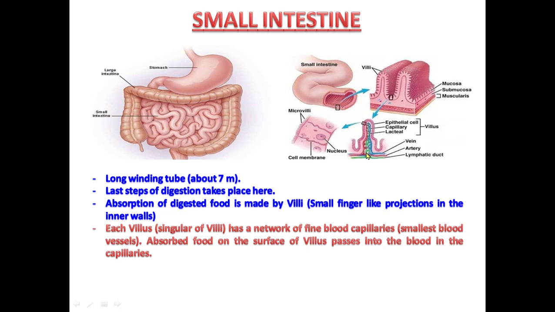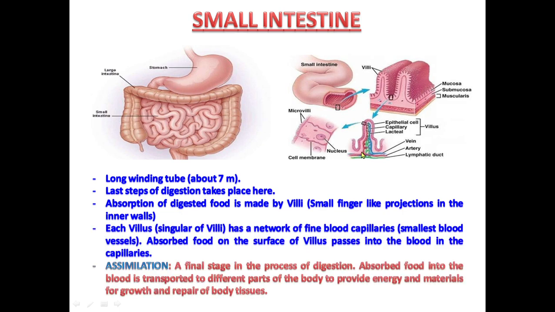As we have learnt that after absorption assimilation goes on. That is, now assimilation will go on here, a final stage in the process of digestion. Here absorbed food in the blood is transported to different parts of the body to provide energy and materials for growth and repair of body tissues.